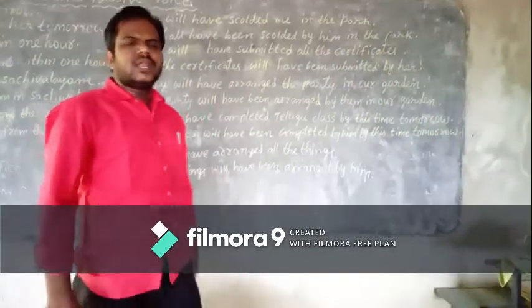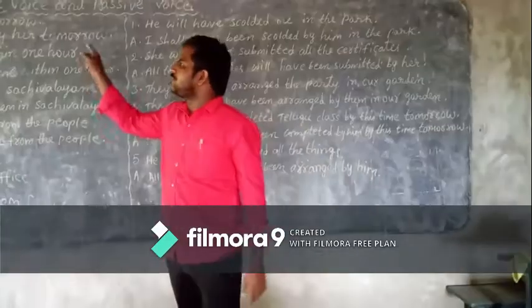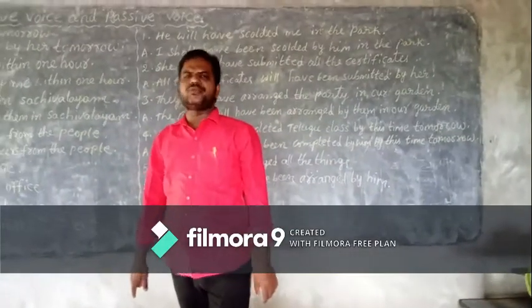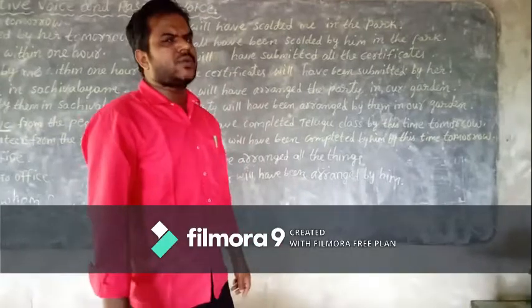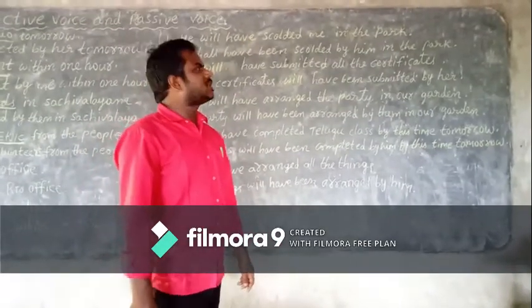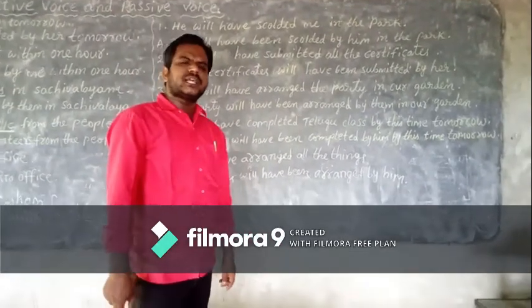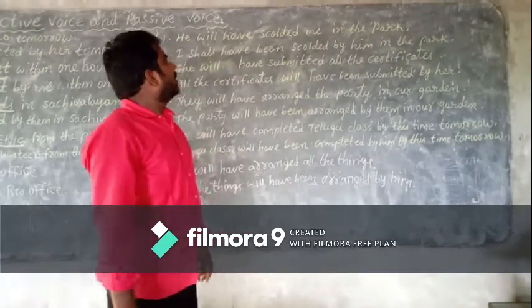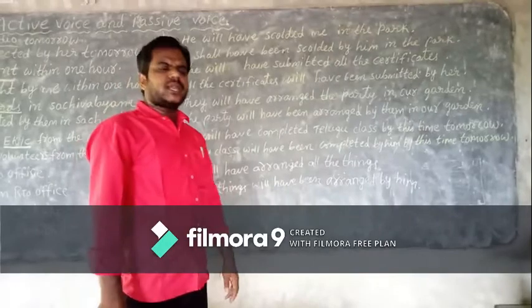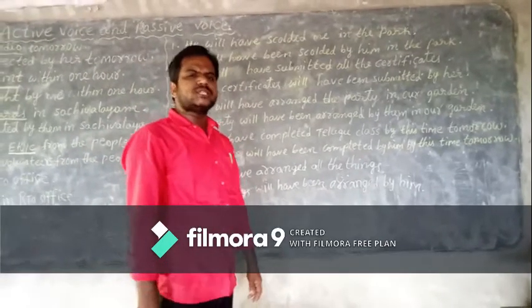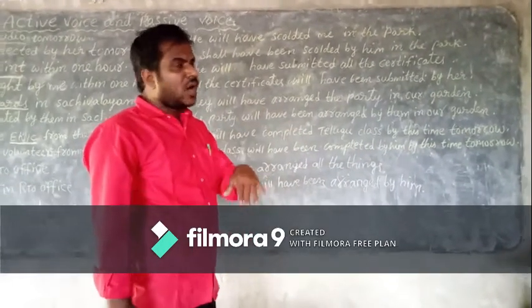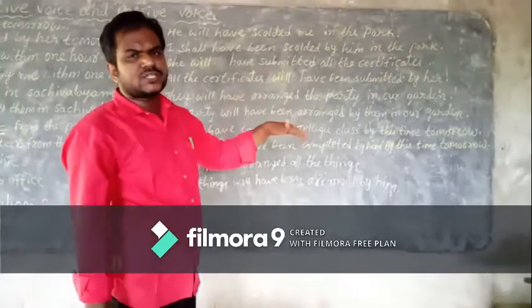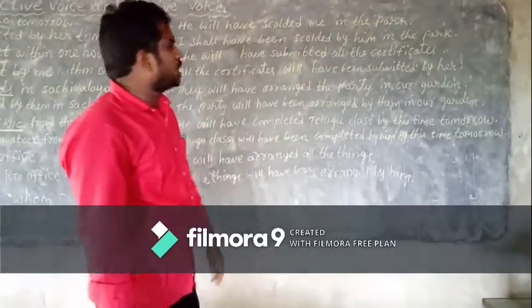So children, till now I explained about simple future sentences, how to change from active voice to passive voice. Future continuous sentences we can't change from active voice to passive voice. So now I am going to explain future perfect, how to change future perfect sentences from active voice to passive voice.